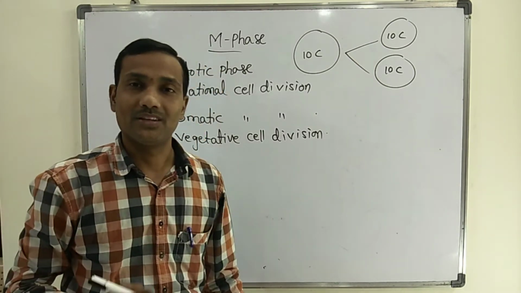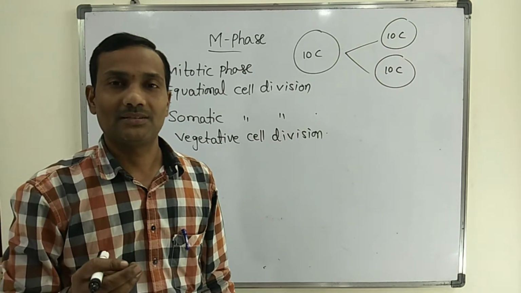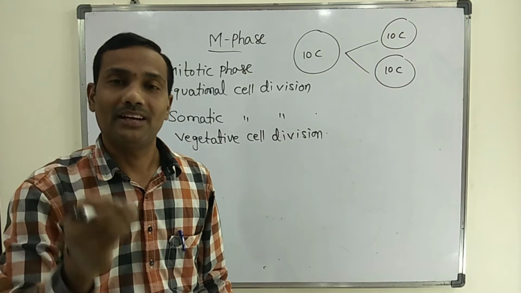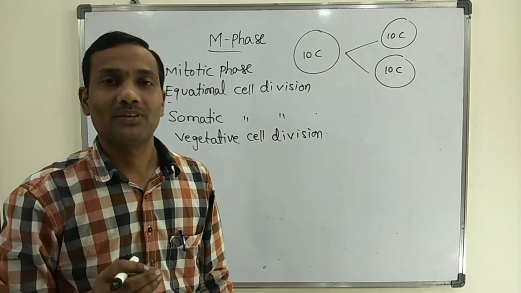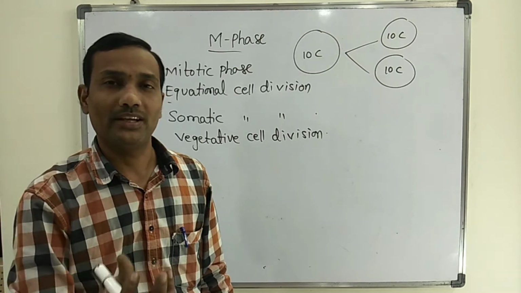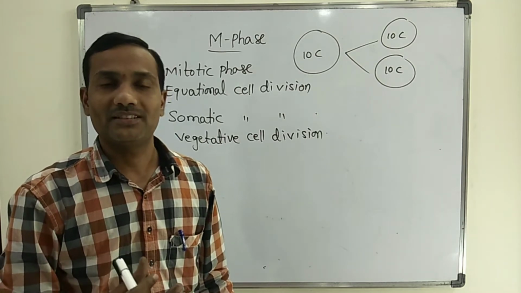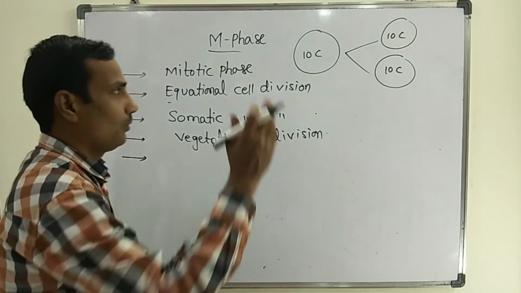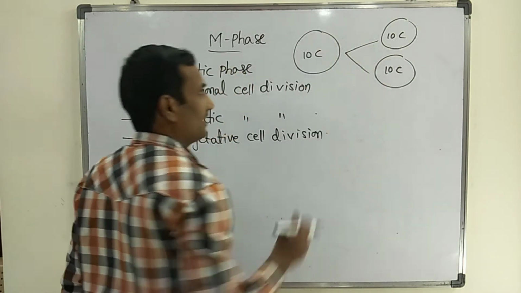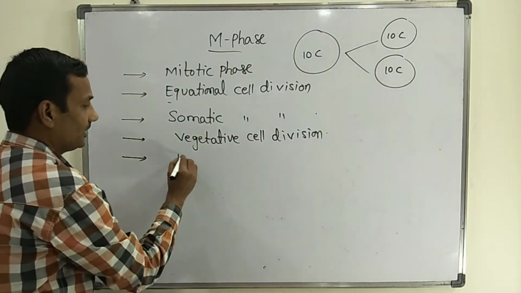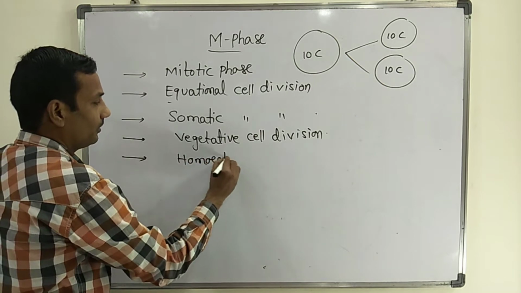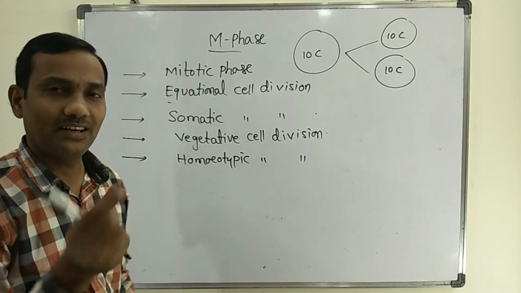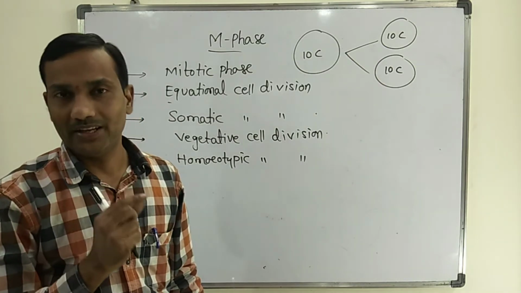Mitotic phase, M phase, usually occurs in diploid cells, but in some social insects and lower plants, namely bryophytes, haploid cells can also undergo it. But whatever cells are formed, they are 100% identical to the parent cell. So it is also called homeotypic cell division, because they are 100% identical to the parent cell.